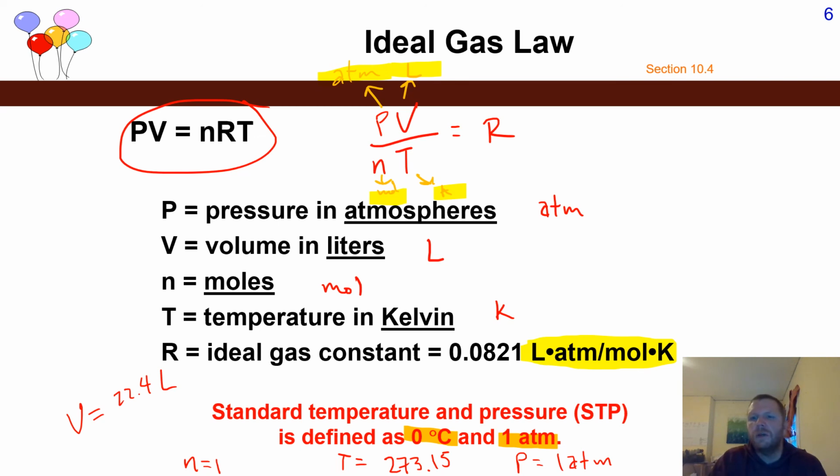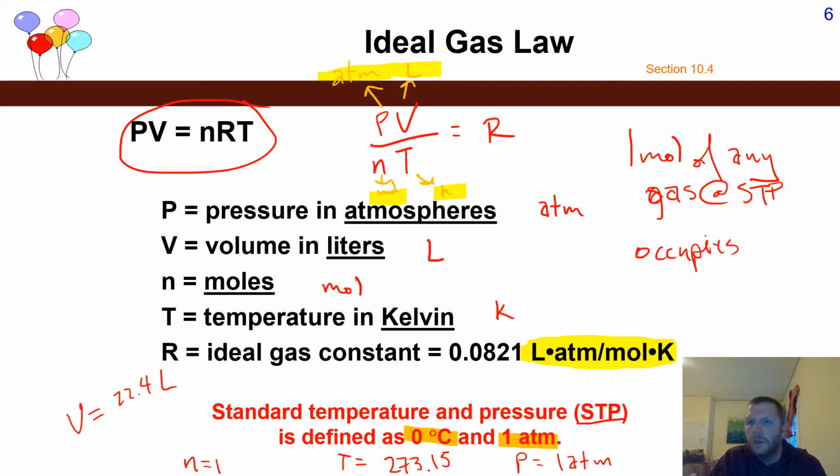So you can use this as an additional definition: 1 mole of any gas at STP occupies 22.4 liters.